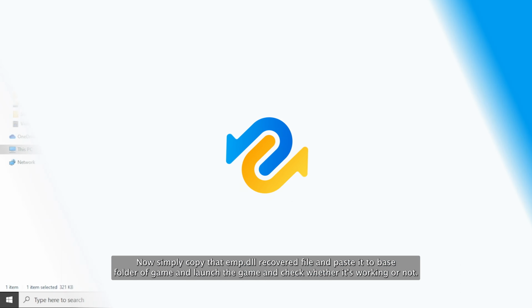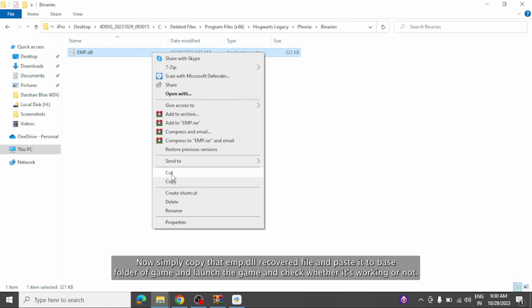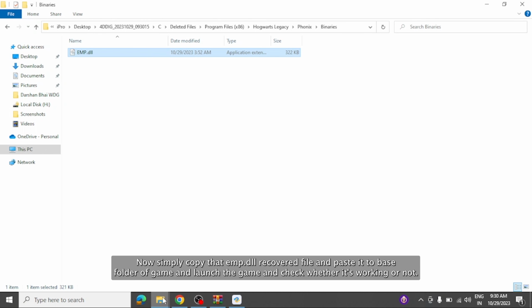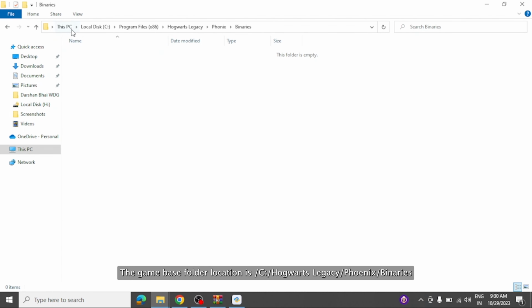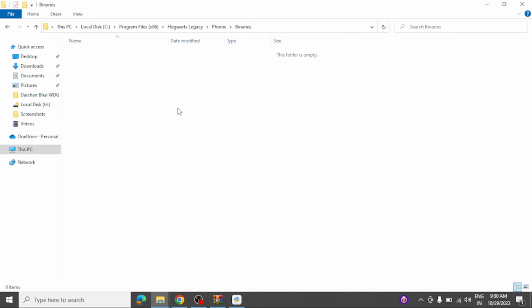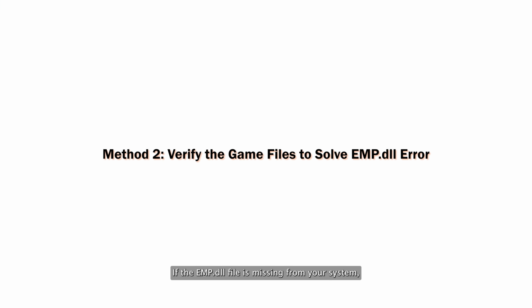Now simply copy that recovered EMP dll file and paste it to the base folder of the game, launch the game, and check whether it's working or not. The game base folder location is C:/Program Files (x86)/Hogwarts Legacy/Phoenix/Binaries.